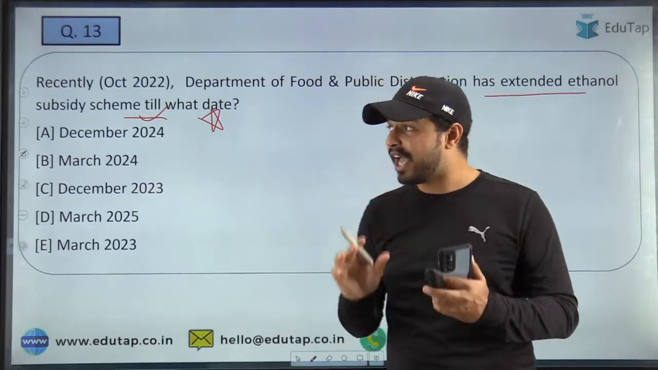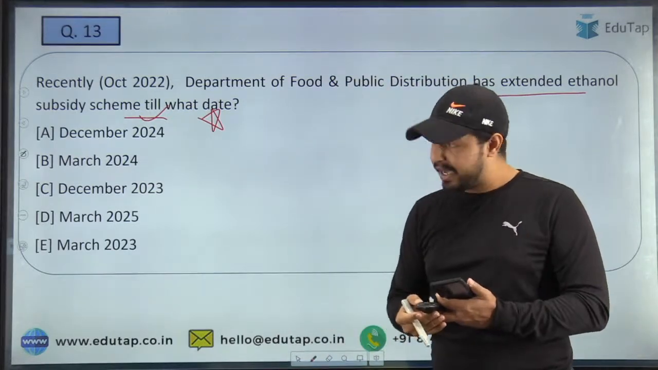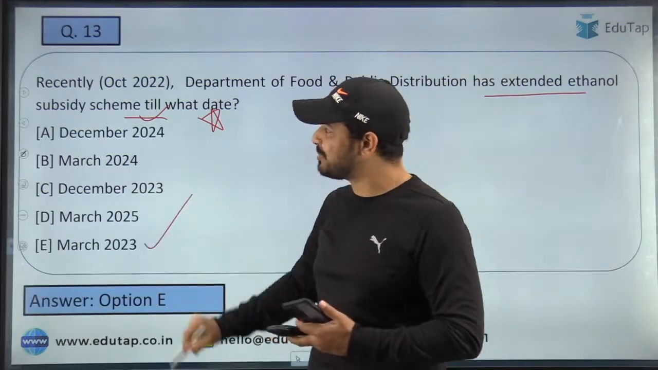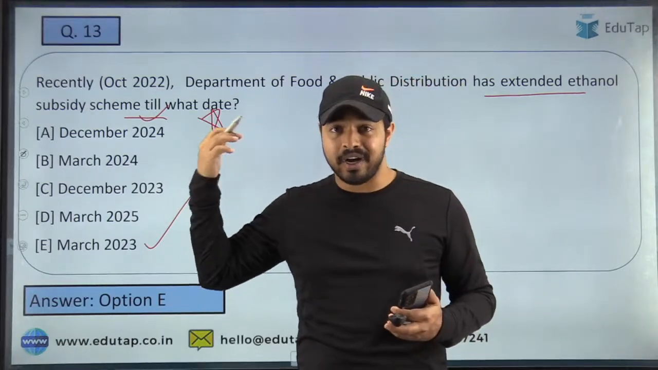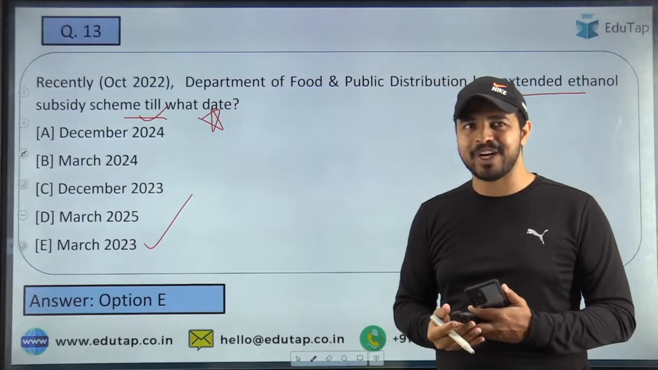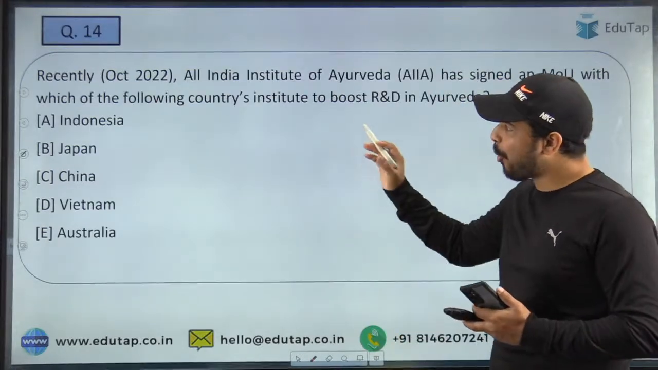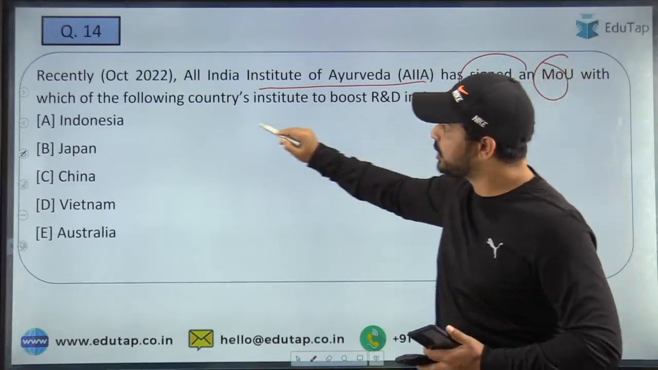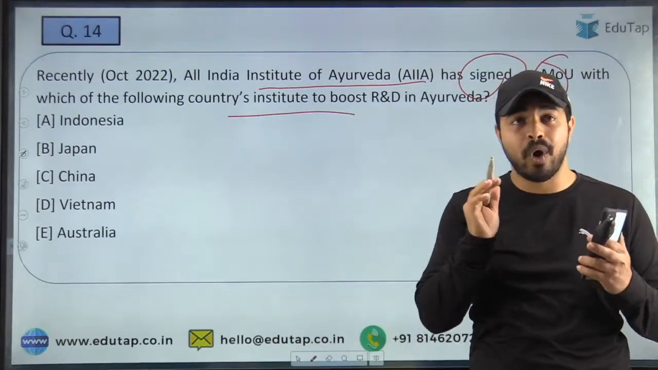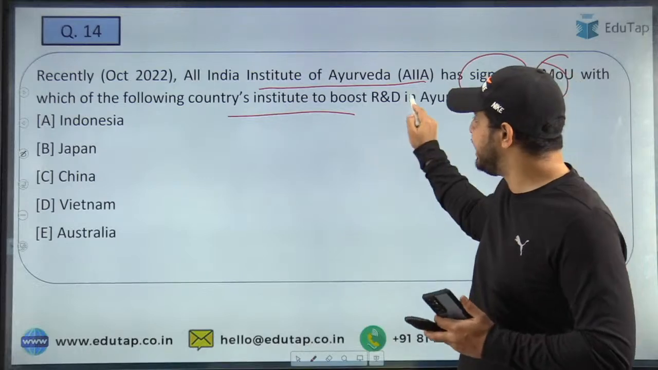So when I talk about the right answer, here guys, the right answer is option E, that is March 2023, the date by which this ethanol subsidy scheme has been extended. Now let's move on to the next question. Here the question is, All India Institute of Ayurveda has signed an MOU with an institute of which of the following countries, and the aim is to boost R&D in Ayurveda?